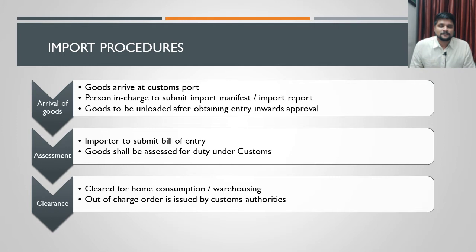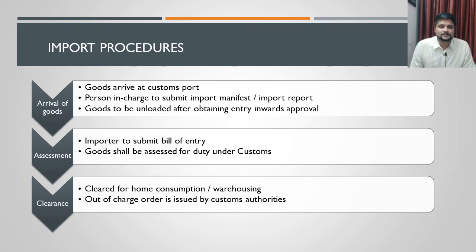So step number 4 is, once the goods have been unloaded from the vehicle, they have to be subjected to assessment by the officer. The proper officer of customs will come and scrutinize the goods. They will verify whether the goods mentioned in the import documents, the quantity, quality, type of the goods, everything, are similar to the physical status of the goods as well.